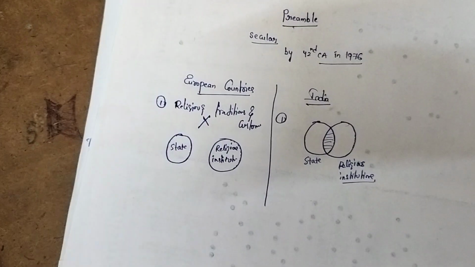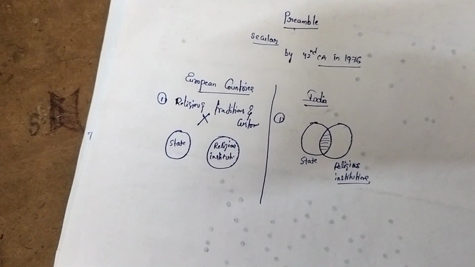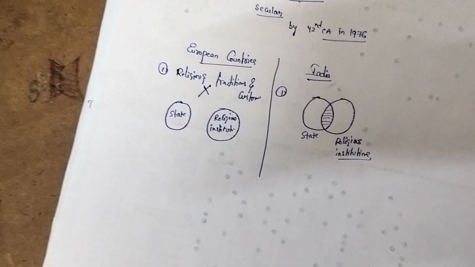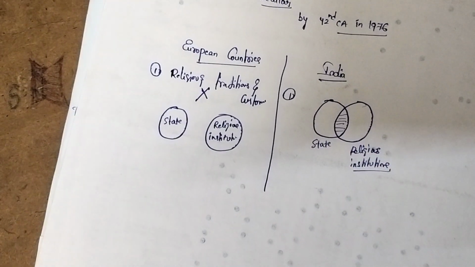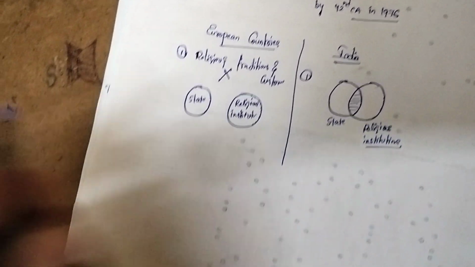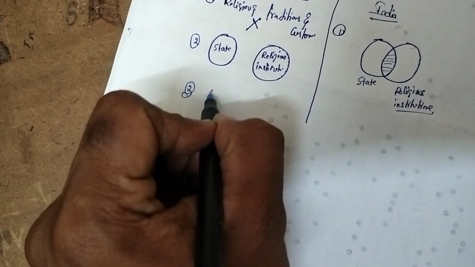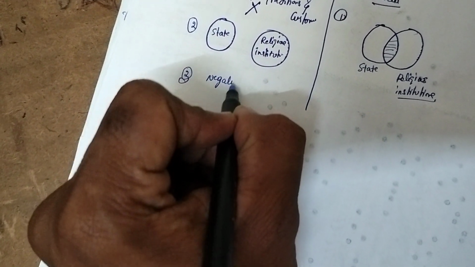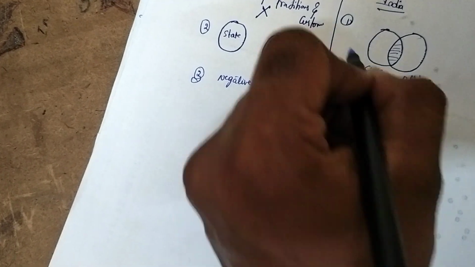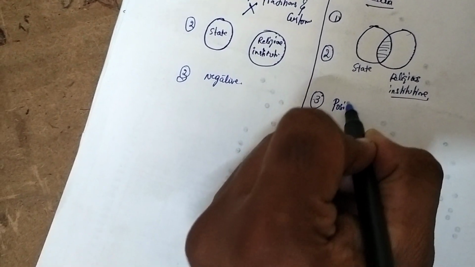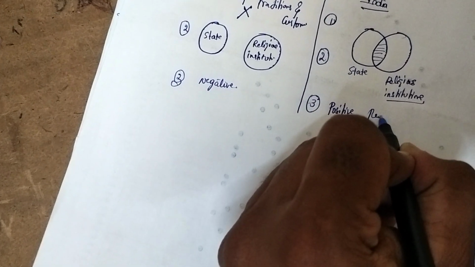Okay. In European countries, the Western side, what happened? The state will not do anything about the religious institutions, which has a negative impact. This is two. Third is negative impact. It shows the negative perspective. Here, the positive perspective.